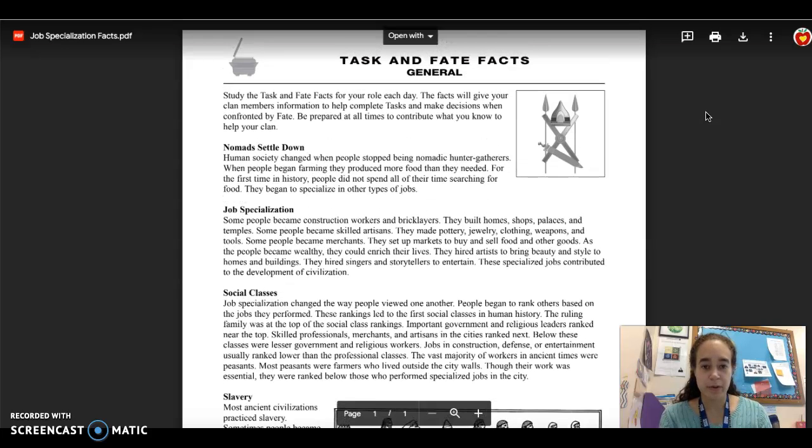Another place you might look for information is the notes and the scanned pages that I've sent you. You took notes on those scanned pages about the economy. There are also books on Epic. If you just search the word Mesopotamia, you'll get some books that show up there. There are a few good websites that you can use if you look up ancient Mesopotamia and jobs, something along those lines. If you need help finding certain resources, let me know. I do have a few books in the classroom that I can scan and send you pages as needed.